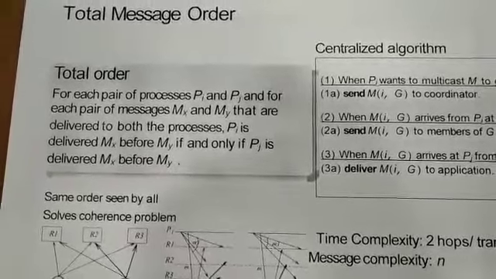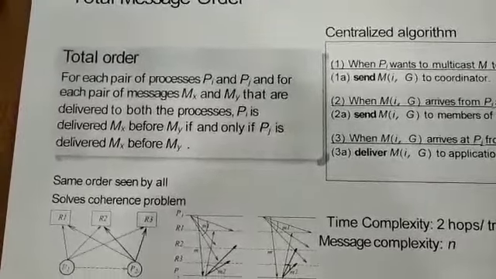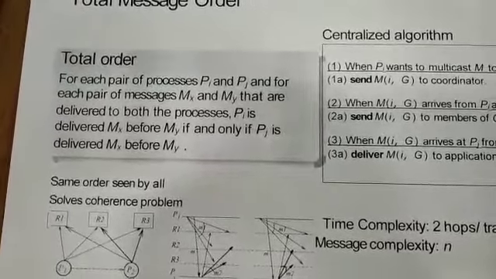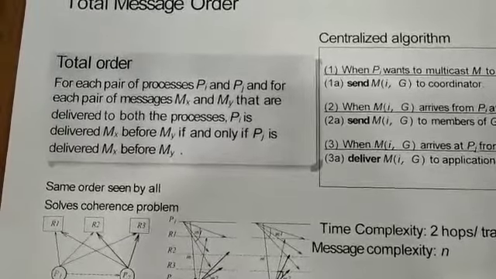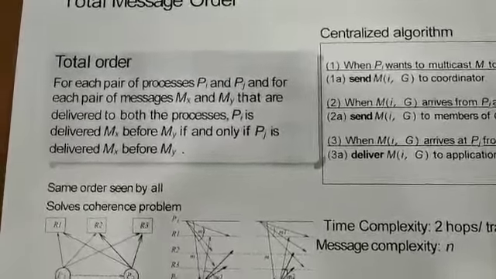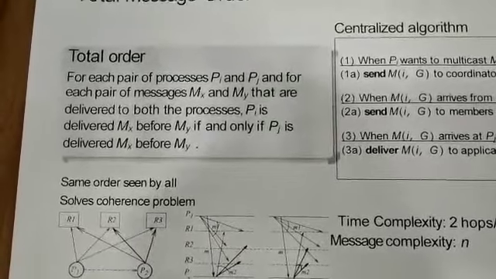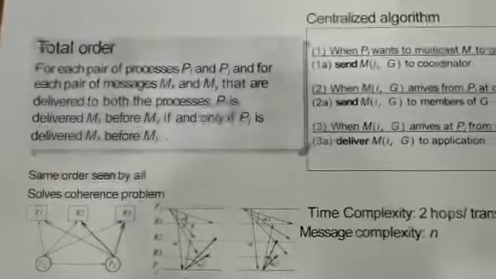Pi is delivered Mx before My if and only if Pj is delivered Mx before My. That is, both the processes should see the messages in the same order. To implement total order, we have two algorithms. One is the centralized algorithm, the other one is the three-phase distributed algorithm.